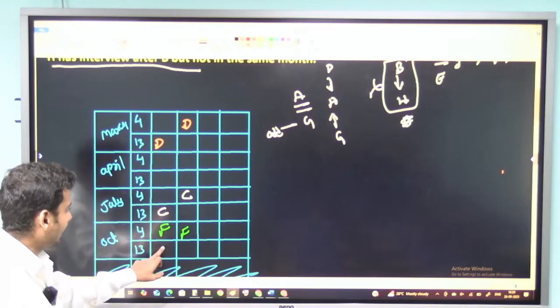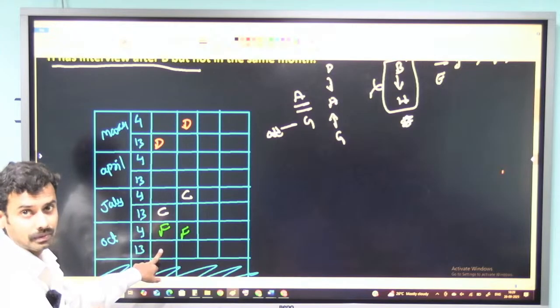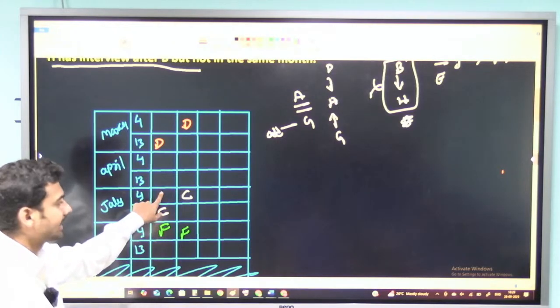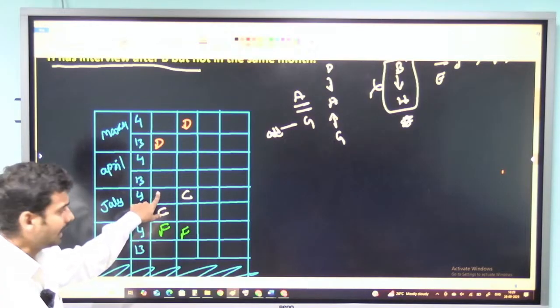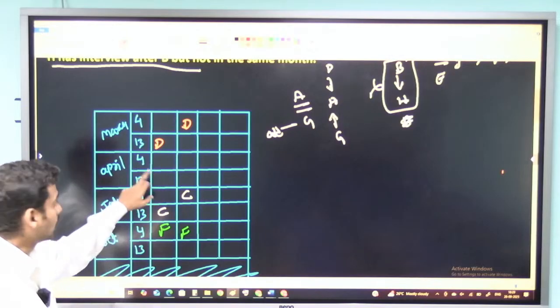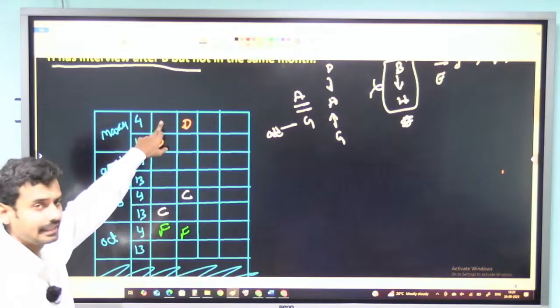In the first case, I can take G here. If I take G here, the question is saying there are 2 people between A and G. So 1, 2, I can take A here, no doubt. If at all I take G here, no doubt this is an odd date. If I take G here, 1, 2, A can be here.